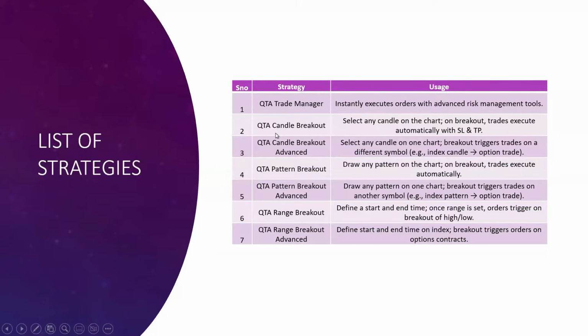Then comes the second strategy, candle breakout. You can select any candle on the chart based on your analysis, and whenever the price breaks upside or downside, the orders will be placed accordingly along with the predefined stop loss. Similarly, the candle breakout advanced. Here in advanced mode, we have an option to place orders on a different symbol. Like you can choose any candle on the index charts and trade orders on relative options.